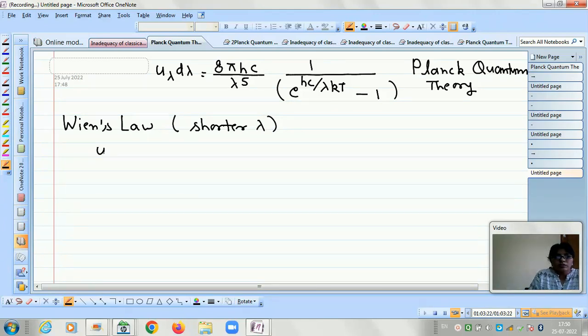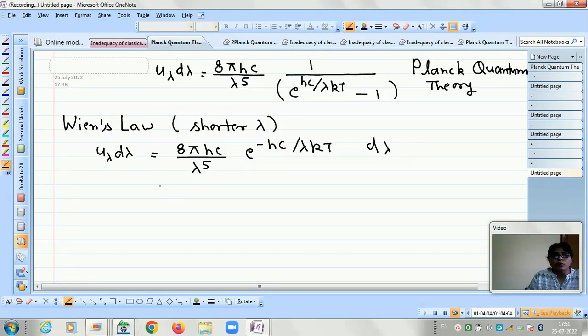So in such case, u lambda d lambda will become 8 pi hc upon lambda to the power 5, and then e to the power minus hc upon lambda kt, because now we have no 1 value, so it will go in the numerator as e to the power minus hc upon lambda kt into d lambda. So let us compare with the previous result of the Wien's law. It is similar to this.